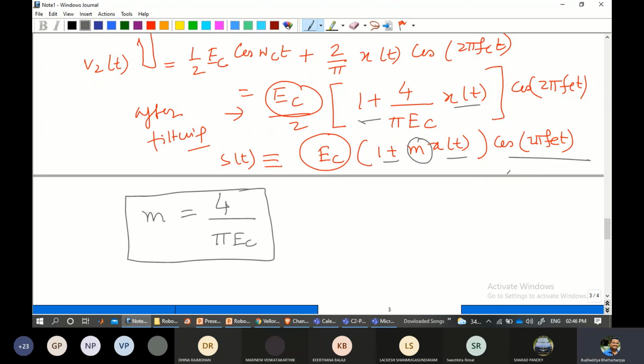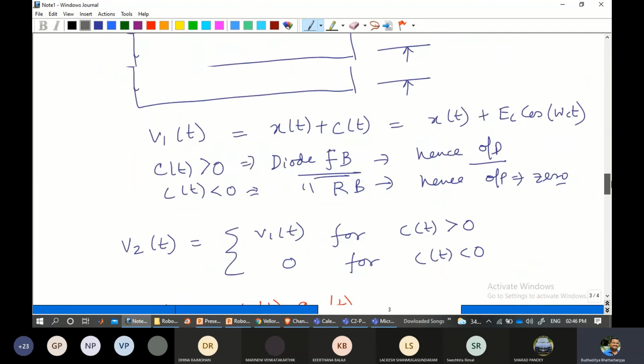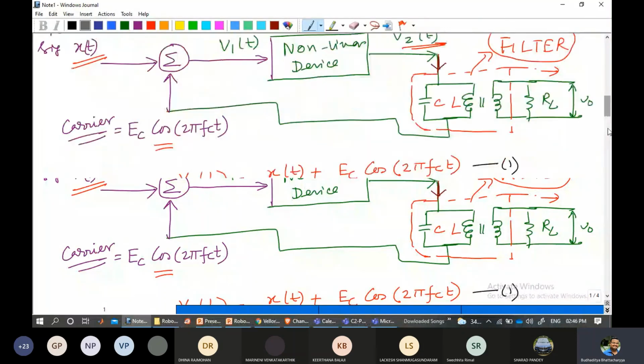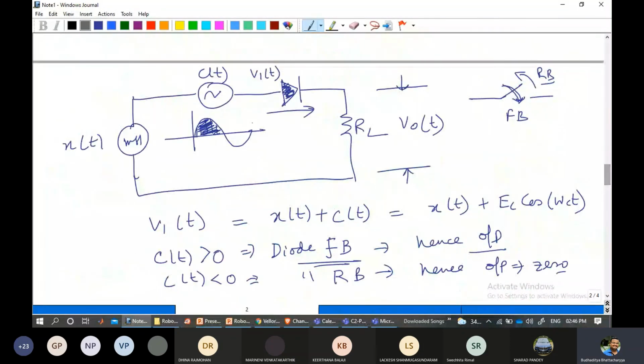All right, so basically using this technique, we are generating AM waves of superior quality using the nonlinear device. In one case, it is acting as a nonlinear device; in a different mode, it is acting as a switch in the case of the switching modulator.